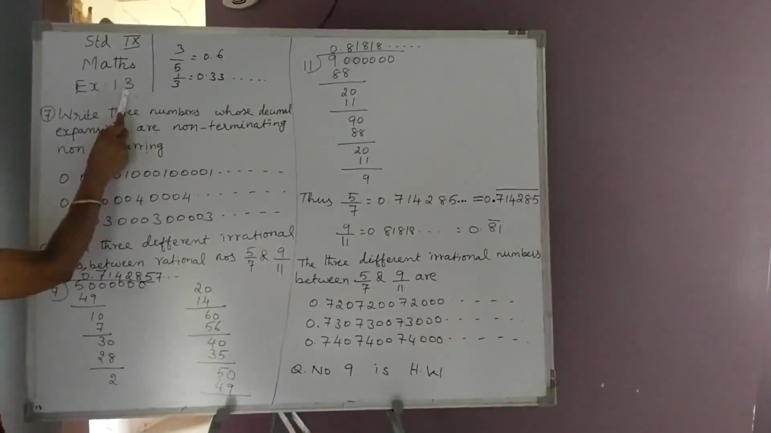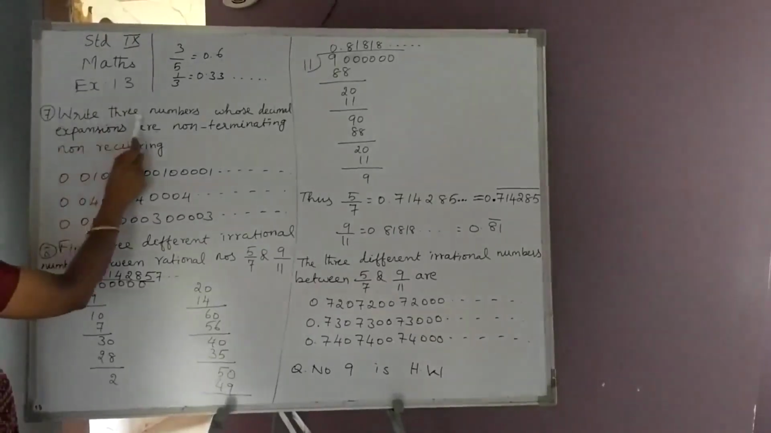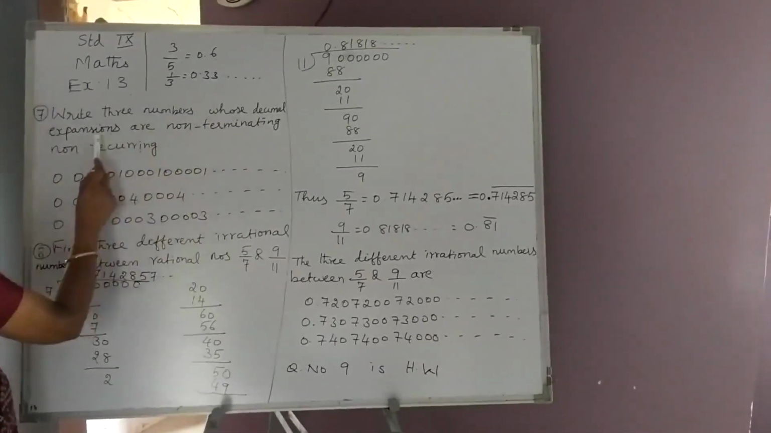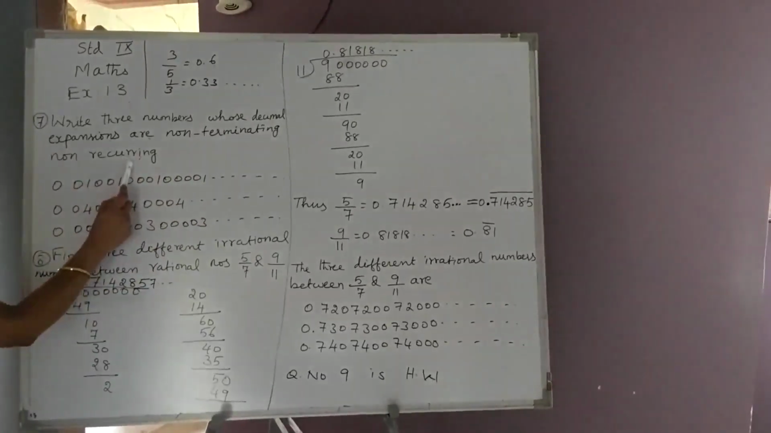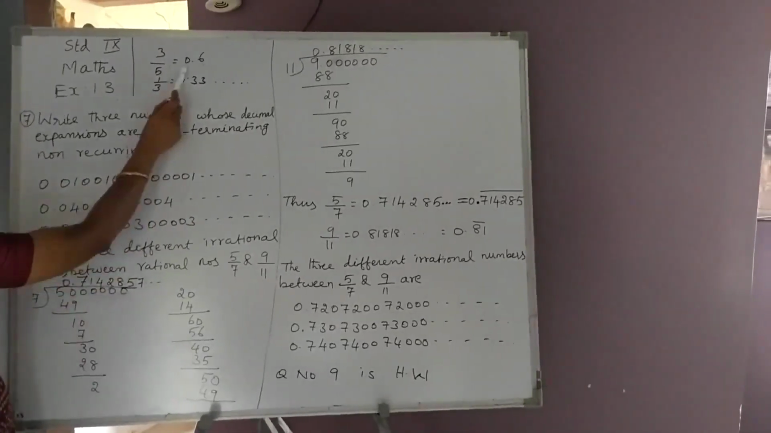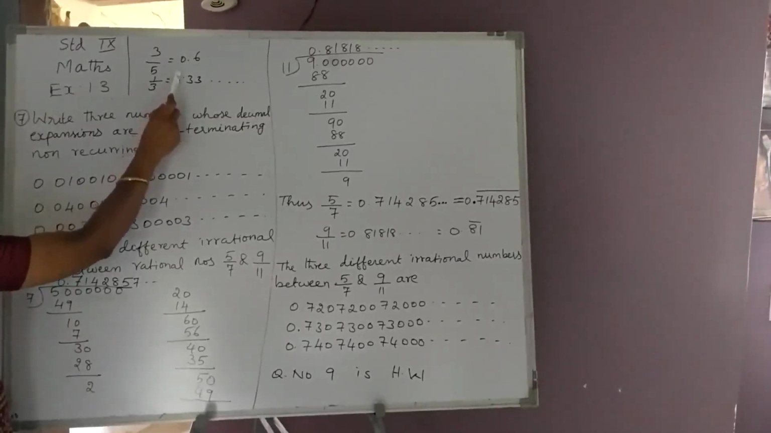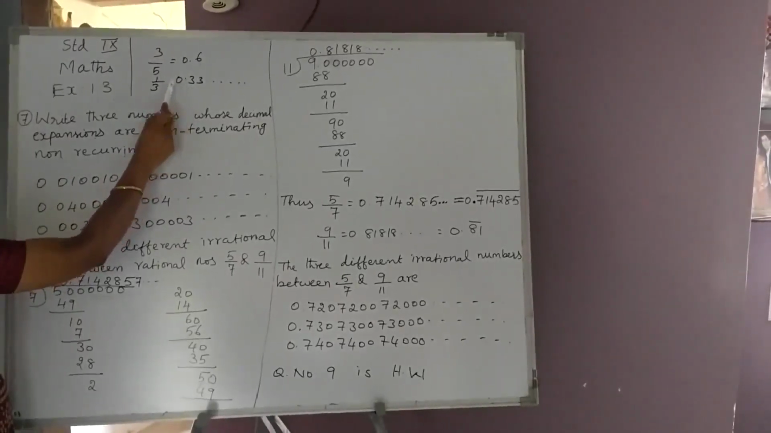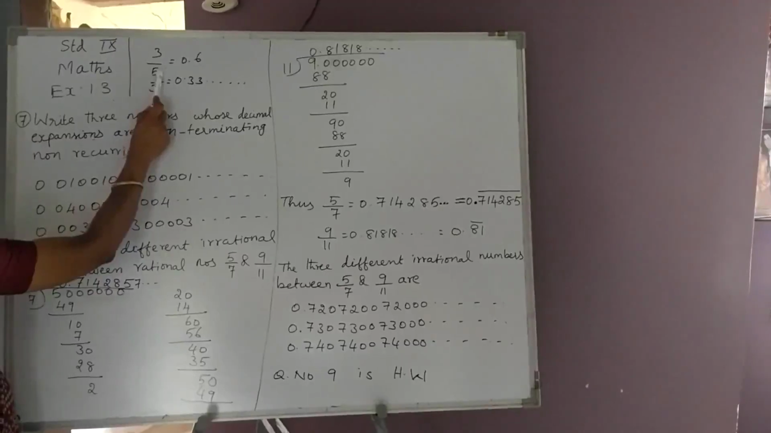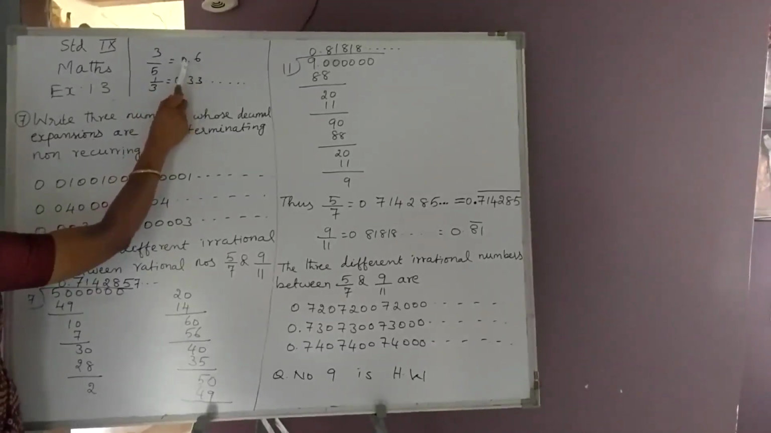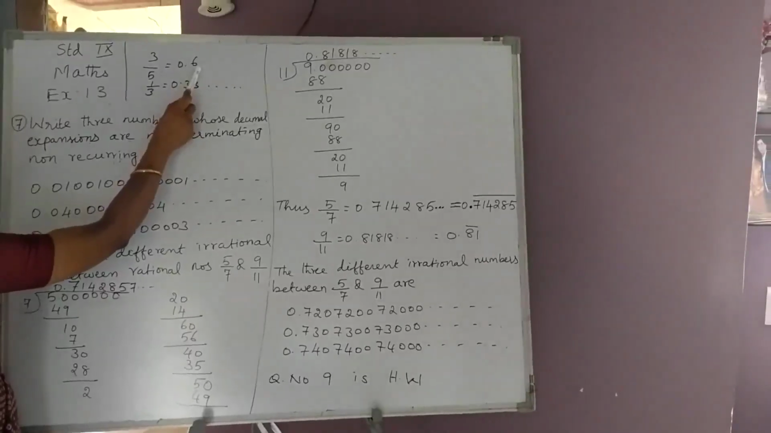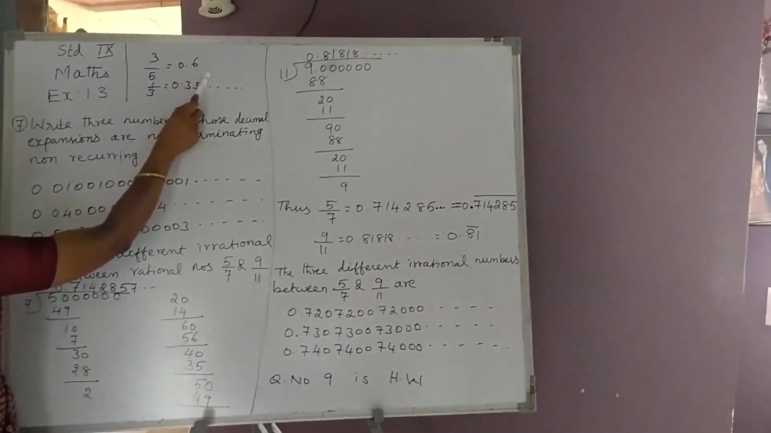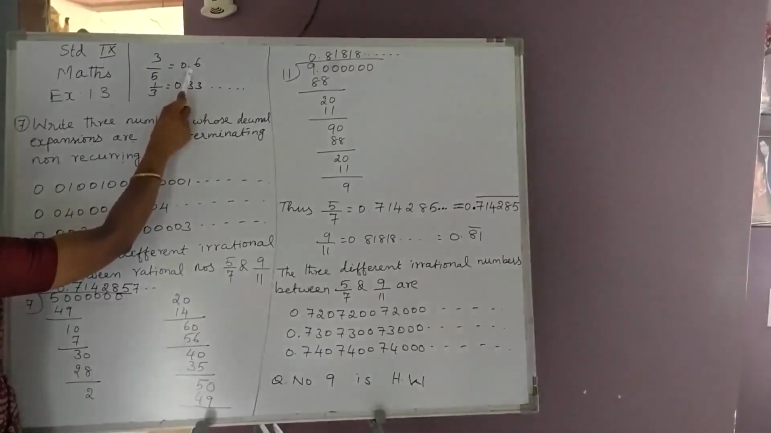Exercise 1.3, 7th sum. Write three numbers whose decimal expansions are non-terminating, non-recurring. Let us recall what is terminating and what is non-terminating recurring. If we consider 3 upon 5, we get the decimal equivalent 0.6. Here we get the remainder 0 in the division. So the division got over, hence we say it is terminating.